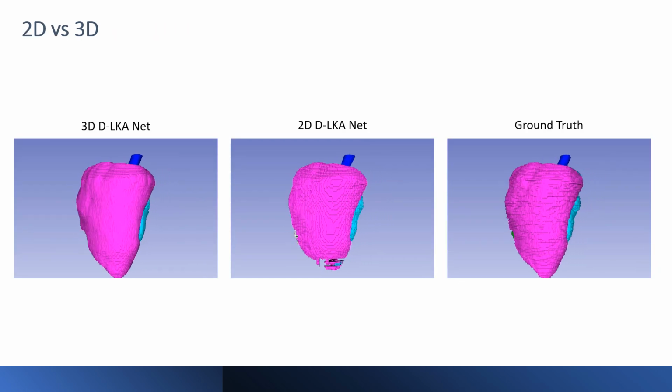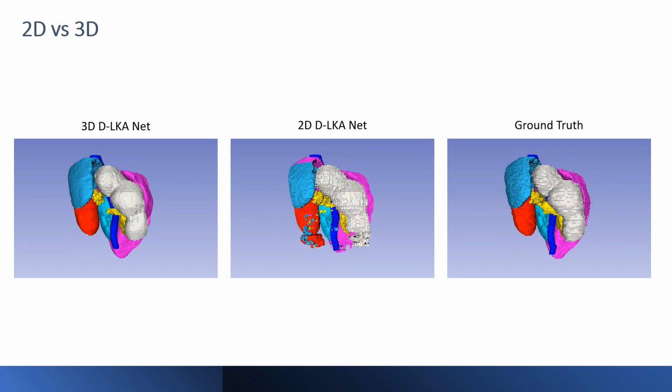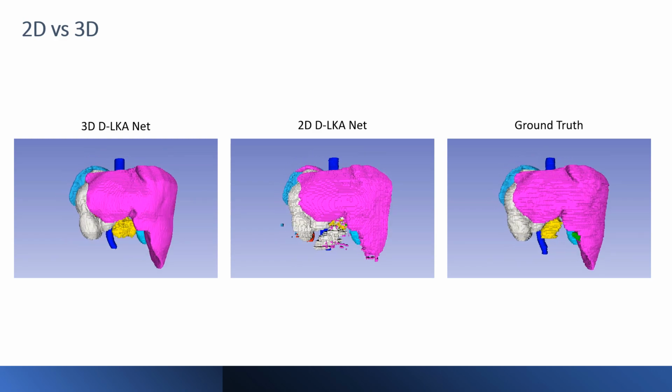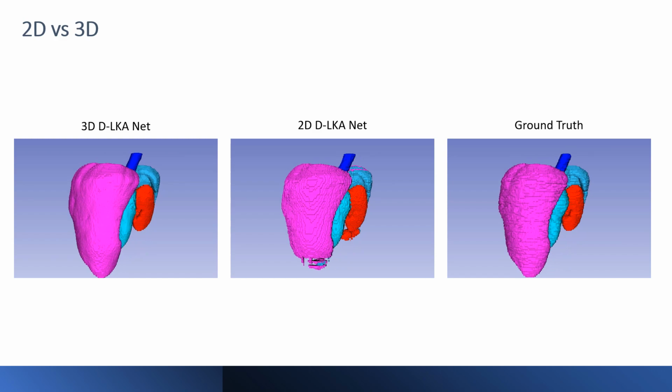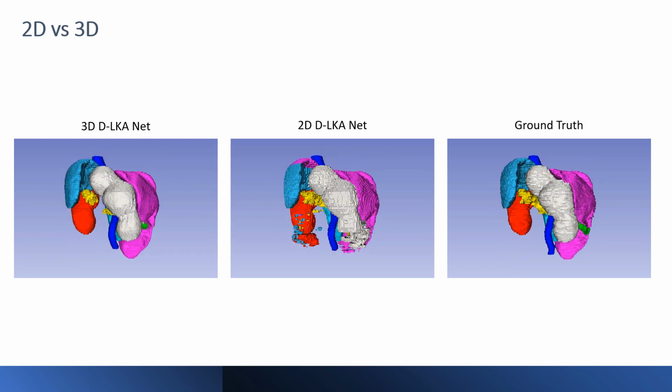By comparing our 2D and 3D method, we see that the 3D method captures the 3D context better and therefore provides more consistent segmentation results. The 2D method has some inconsistencies between slices.